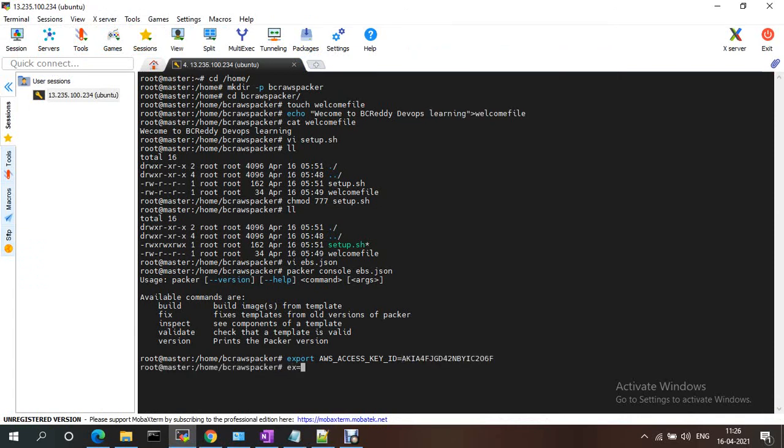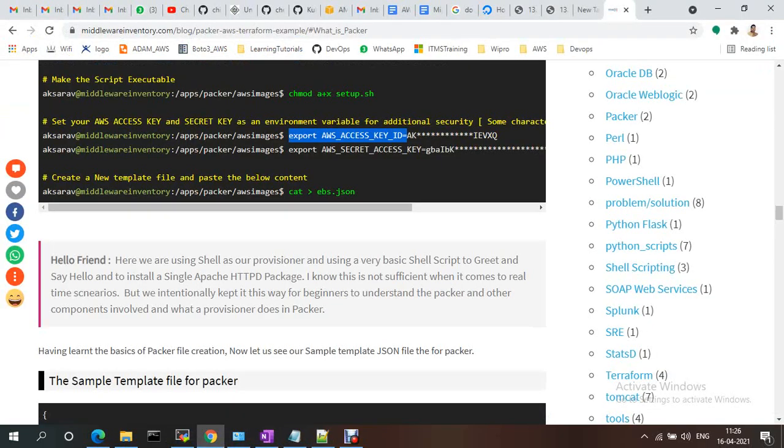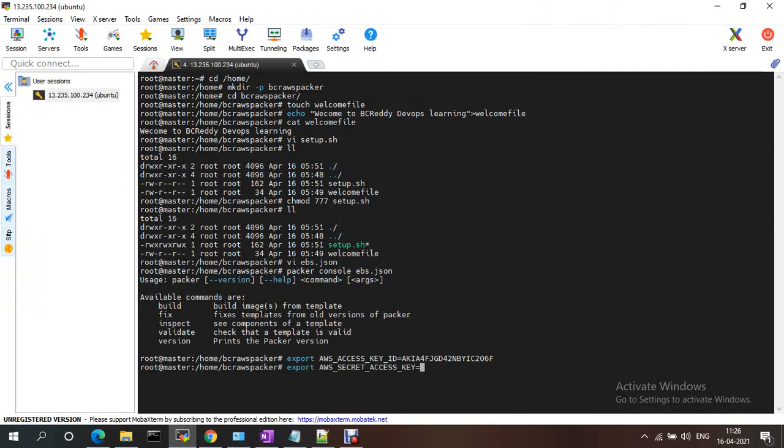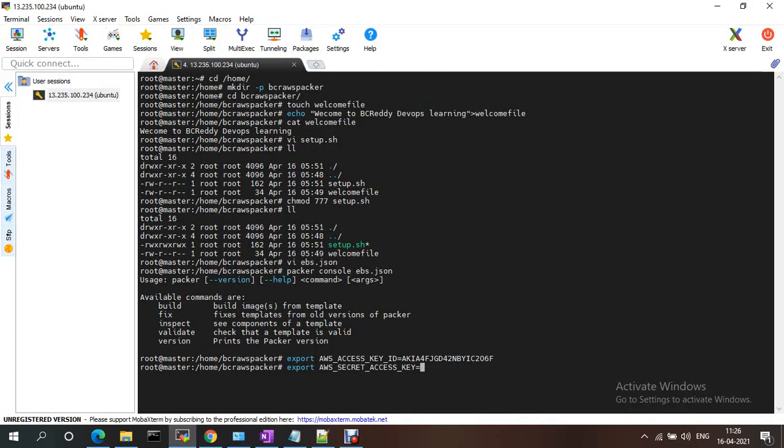Then export the secret access key, this is my secret access key, I'm just copying this one. Now you can validate: packer validate ebs.json. See, template validated successfully.